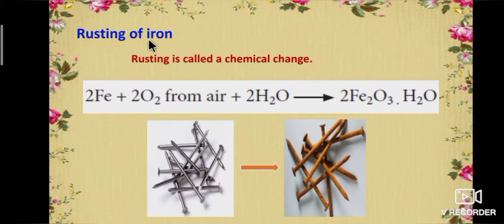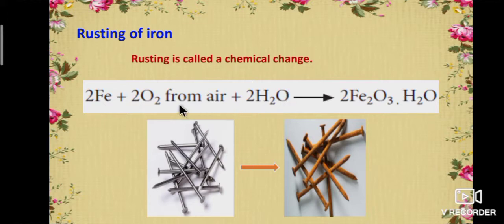Now we are going to study the rusting of iron. Rusting is called a chemical change. Iron is used in making bridges, ships, cars, truck bodies and many other articles. But rusting affects iron materials.